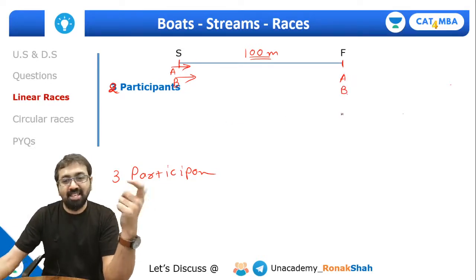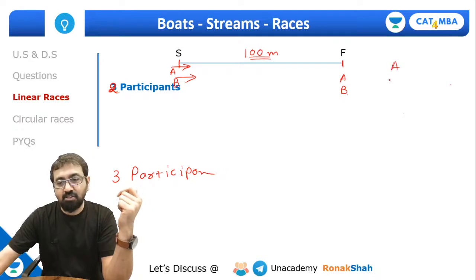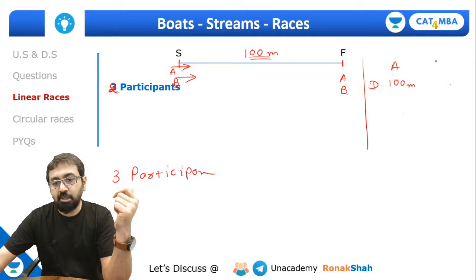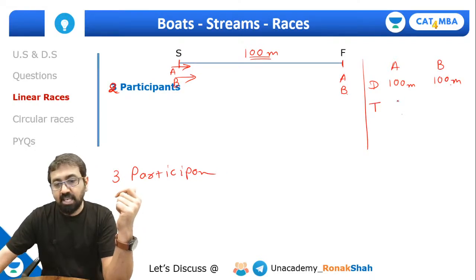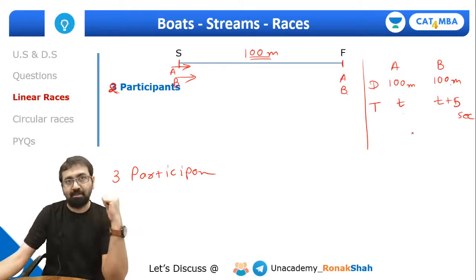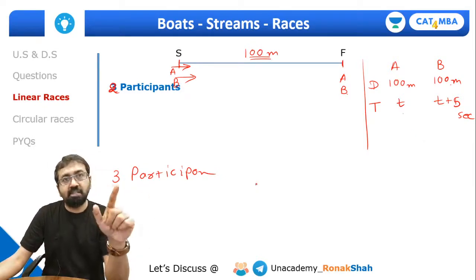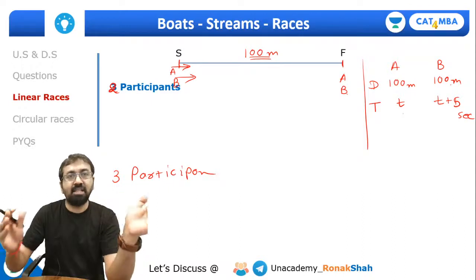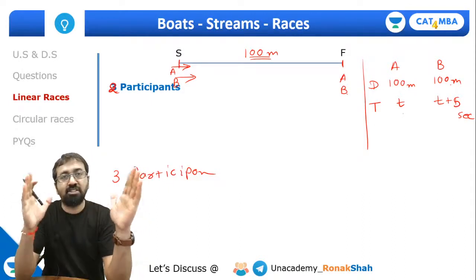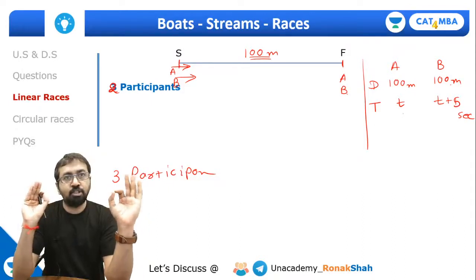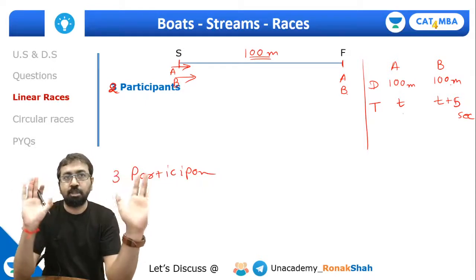So in this case, the distance traveled by A is 100 meters and the distance traveled by B is also 100 meters. But the time taken by A is T seconds and the time taken by B is T plus 5 seconds. So B took 5 more seconds. Now had it been a normal race, A would have beaten B by 5 seconds, meaning B takes 5 more seconds to travel the same distance. Are you getting this point? So these are certain terms that you need to keep in mind.